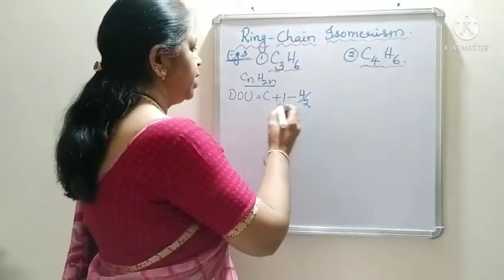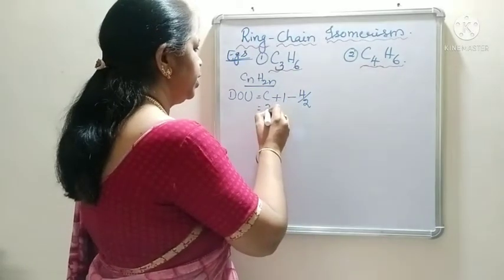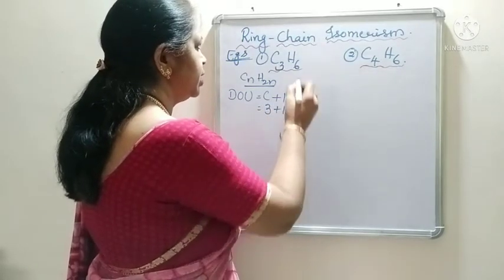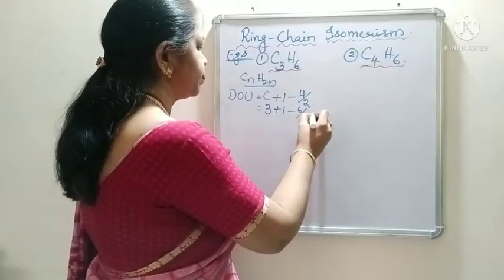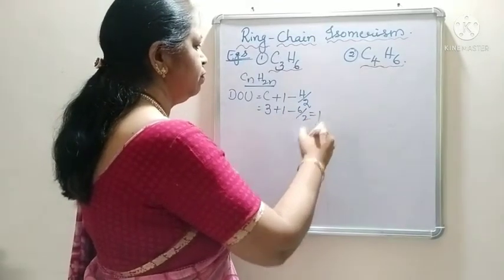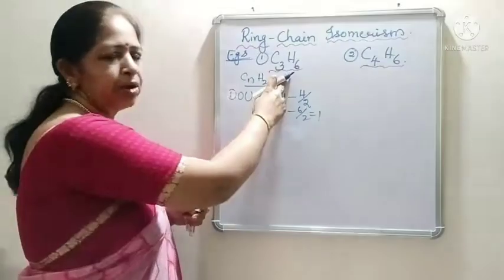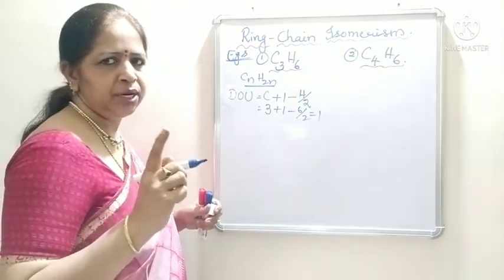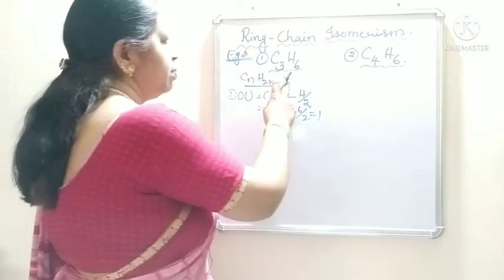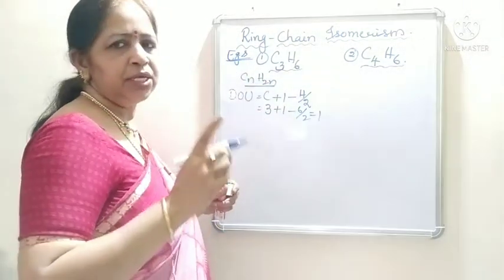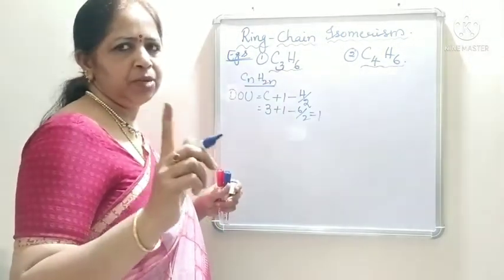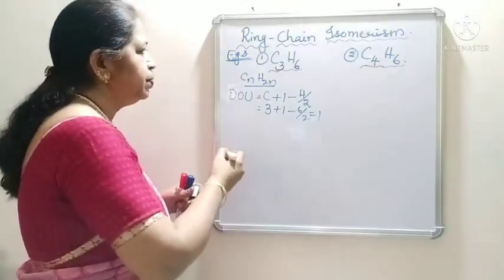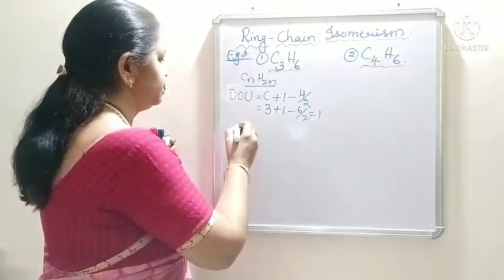So, number of carbon atoms is equal to 3 plus 1 minus 6 by 2. 4 minus 3, 1. That means this formula has one double bond, that means one pi bond. This open chain structure has one pi bond. Okay, students. Now let us write the structure.